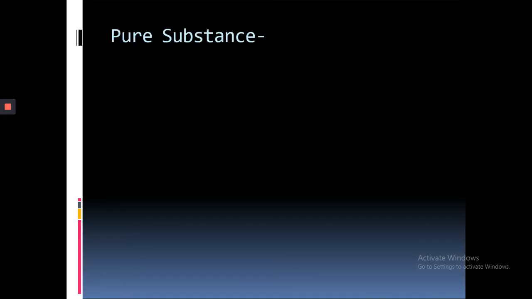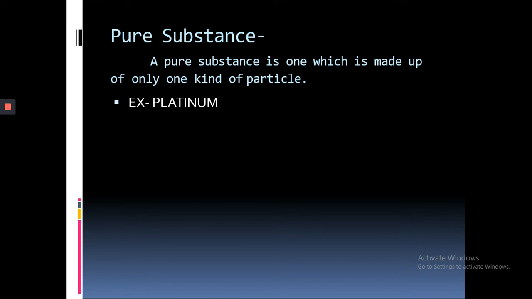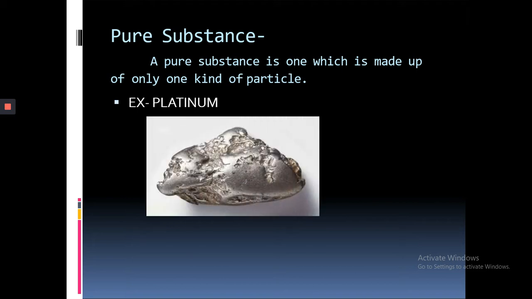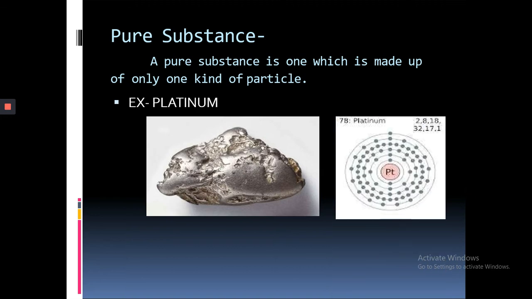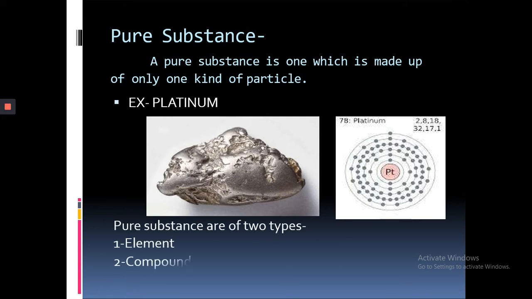What is a pure substance? A pure substance is one which is made up of only one kind of particles. For example, platinum. Platinum is made up of only a single type of particles. That's why this is an example of a pure substance. Pure substances are of two types, that is elements and compounds.